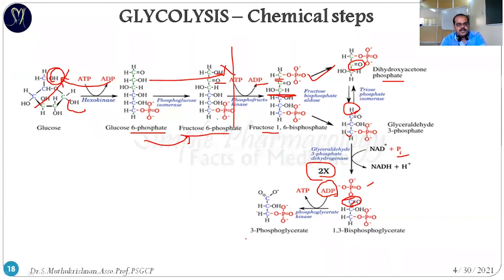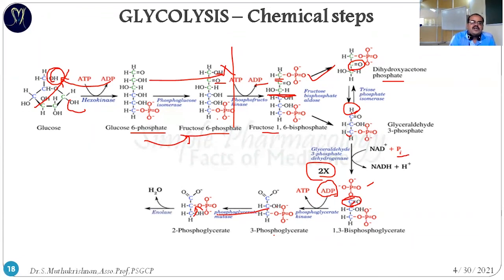Then 3 phosphoglycerate is converted into 2 phosphoglycerate, which is a structural rearrangement. The hydroxyl group comes to the first place, the phosphate group goes to the second place. So 3 phosphoglycerate is rearranged into 2 phosphoglycerate as a product. The reaction is catalyzed by phosphoglycerate mutase. And finally water is released with the help of enolase enzyme, and it's converted into phosphoenol pyruvate.